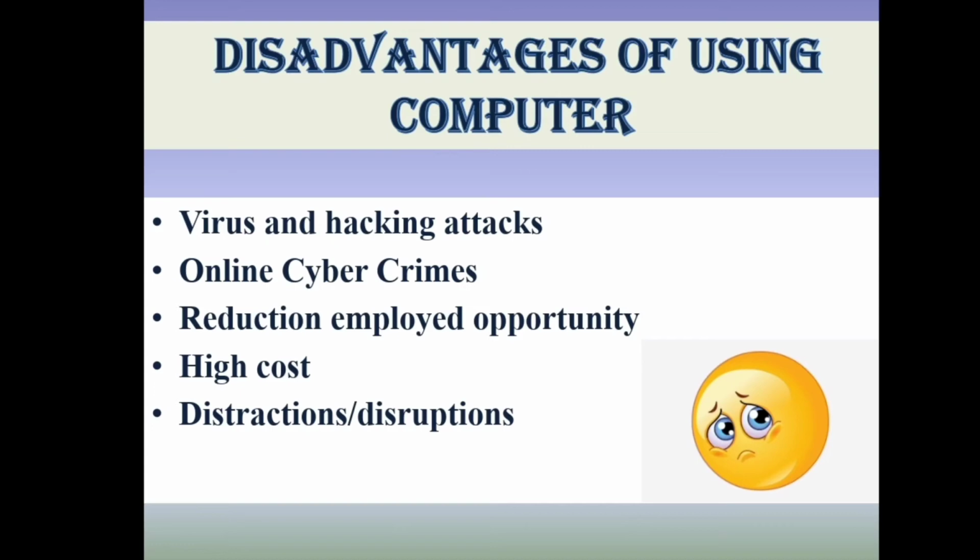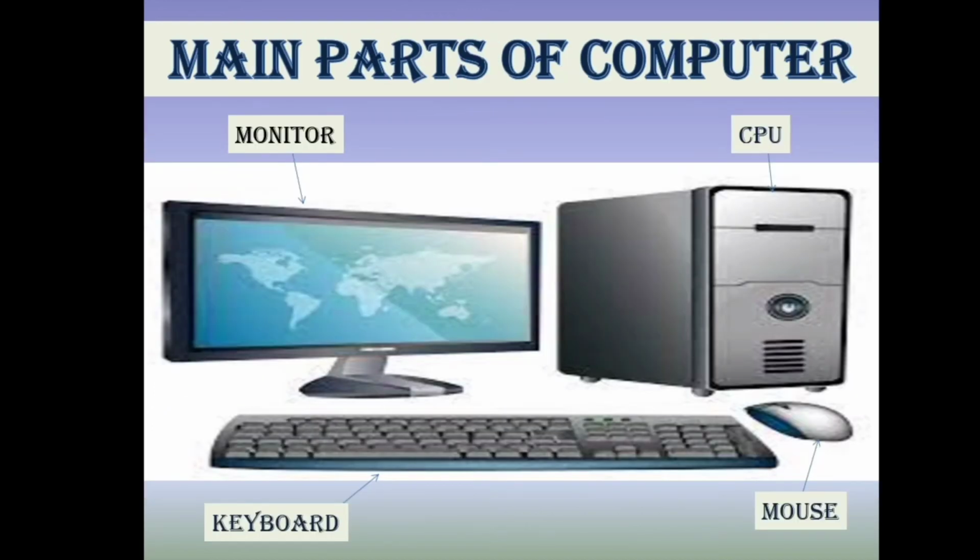distractions or disruptions. Next is main parts of computer. Children, when you come to our school and visit our computer lab, you will find a desktop in which you can see the main parts of the computer, and they are monitor, keyboard, CPU and mouse. Now today we are going to discuss the functions of these main parts.